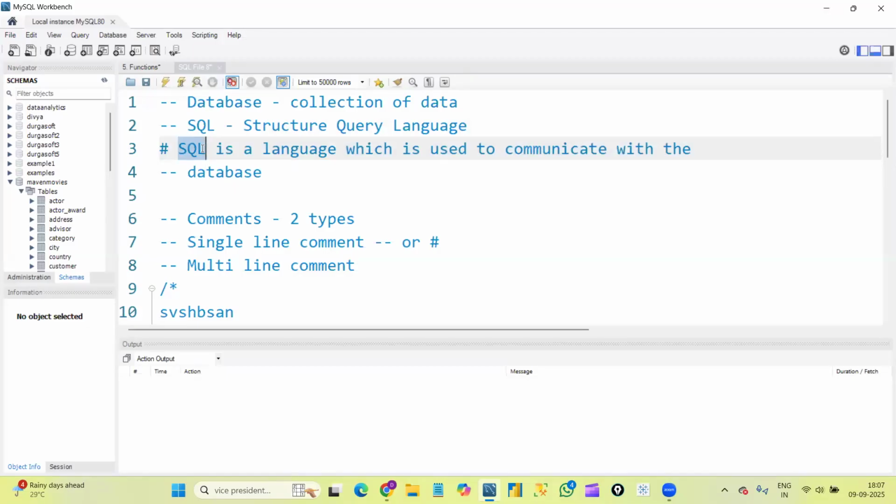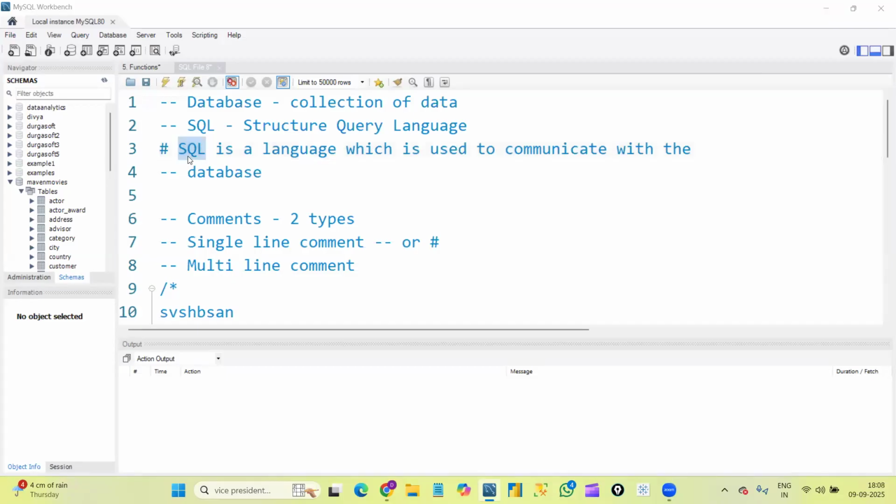We have some syntaxes and queries in SQL. By using those, we communicate with the database. According to our requirements, whatever data we want to see or fetch, we use SQL as a medium to communicate with the database, right?